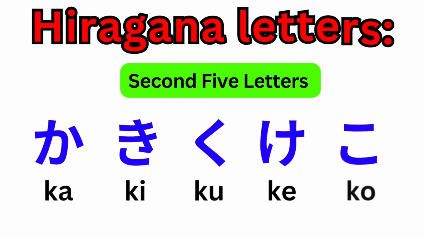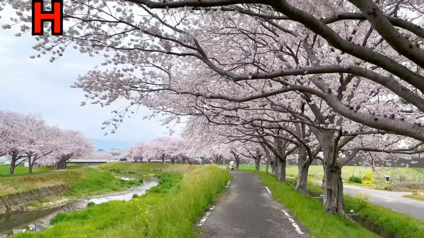So these are the 5 hiragana letters: ka, ki, ku, ke, ko.